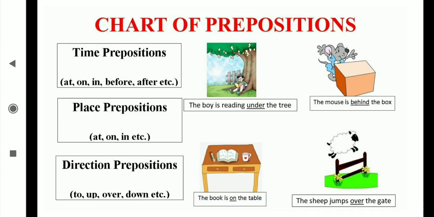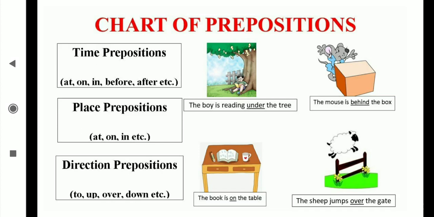Okay. Now see the kinds of preposition. Which 3 kinds are there? Preposition of time, preposition of place, and this place in your textbook is named position. Okay, place and position are the same. And next is the preposition of direction. Then all these definitions I am going to explain to you in detail.